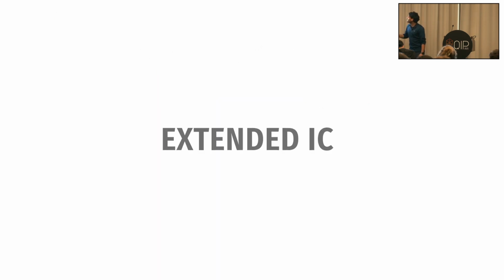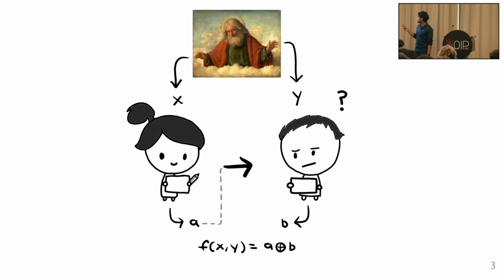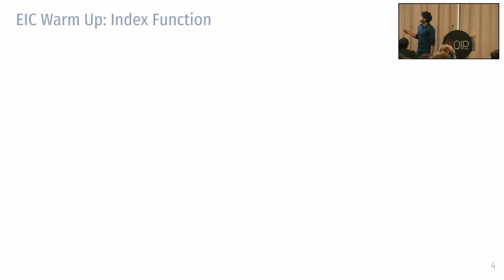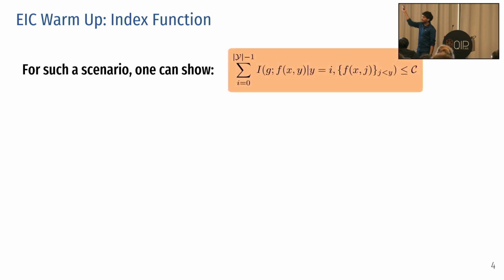Now what we do is extend it to a higher class of scenarios, something like this. Say you have a referee, and the referee gives Alice and Bob some inputs, and they want to compute a distributed function. Both of them output 1 bit, whose sum would be the final guess of the function. For such a scenario, we can show that something like this holds true.